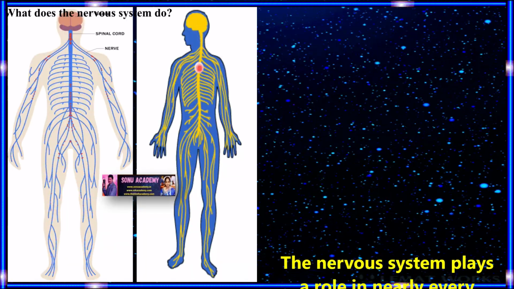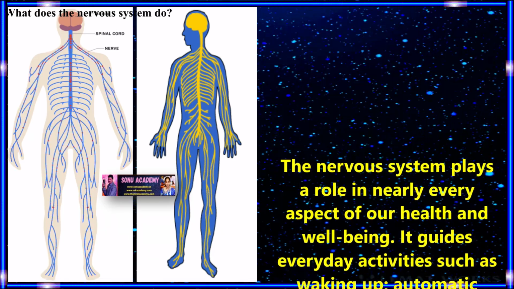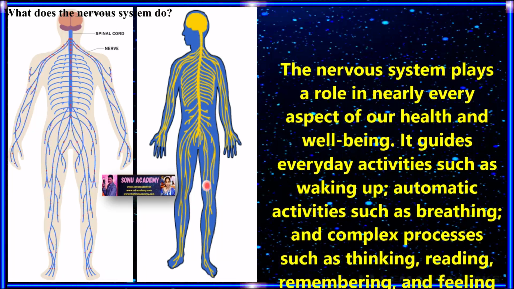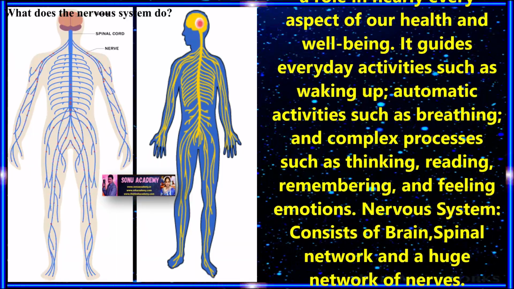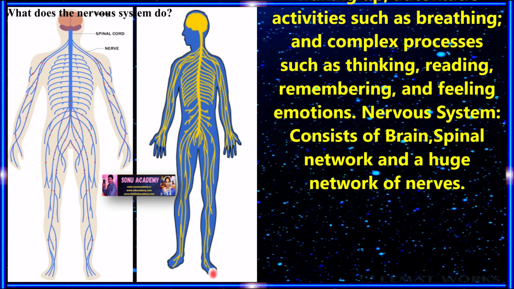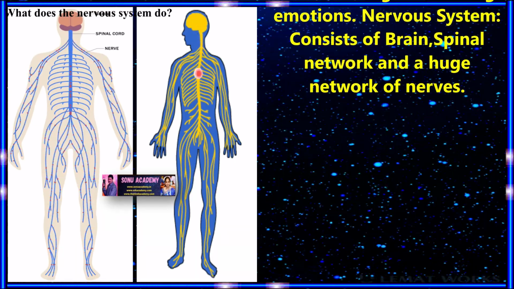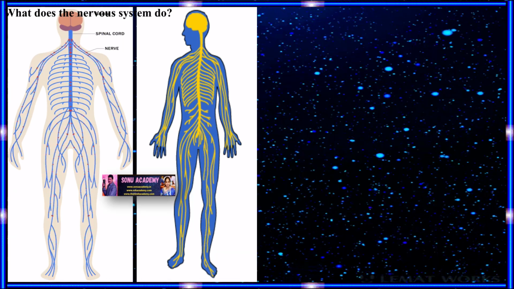Children, now let us discuss what the nervous system does. The nervous system plays a role in nearly every aspect of our health and well-being. It guides everyday activities such as waking up, automatic activities such as breathing, and complex processes such as thinking, reading, remembering and feeling emotions. Children, the nervous system consists of the brain, spinal cord and a huge network of nerves.